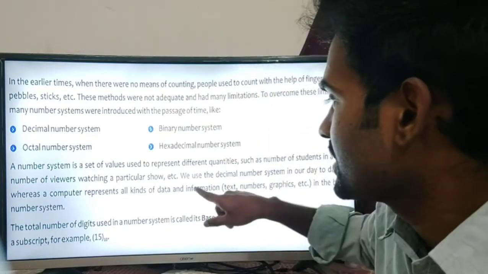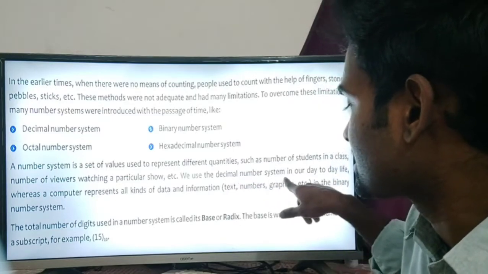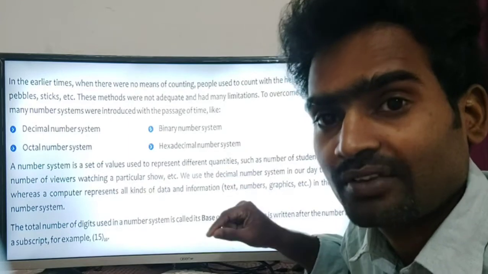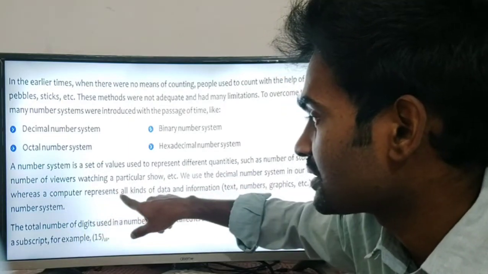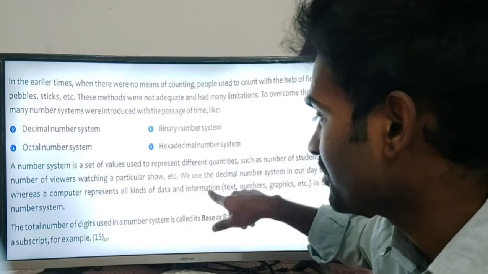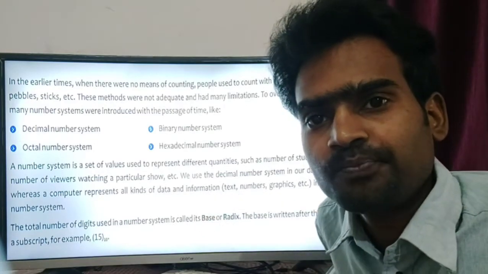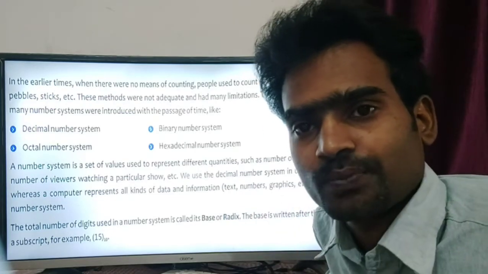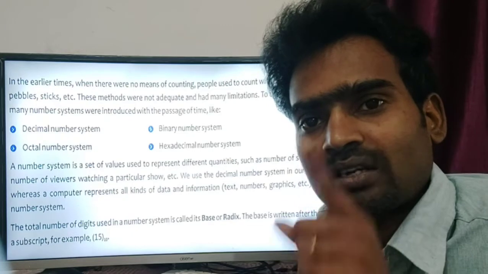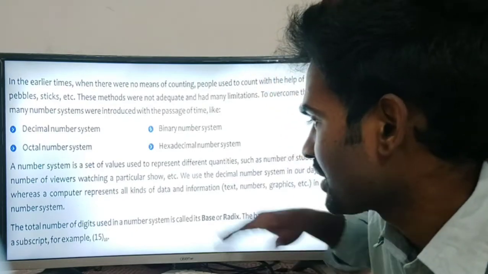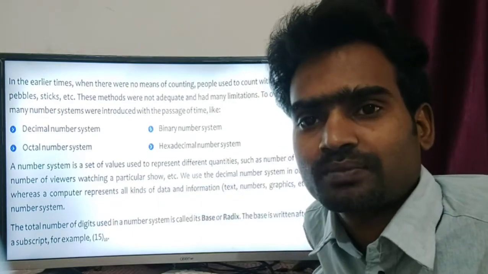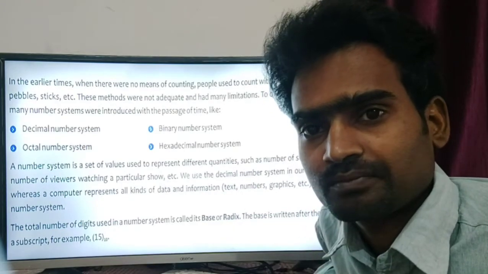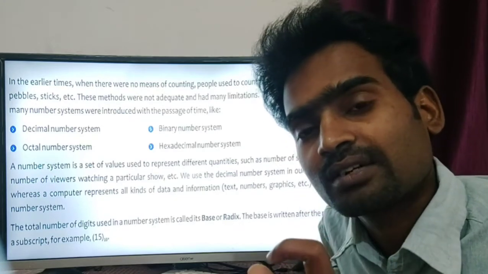We use the decimal number system in our day-to-day life. Whereas a computer represents all kinds of data and information. We know decimal numbers: if I say 10, that is 1, 0. If I say 110, that is 1, 1, 0. That is the decimal number system. But how does the computer store it? The computer stores all kinds of number systems.